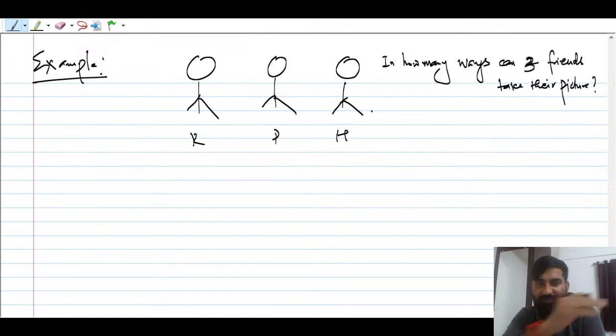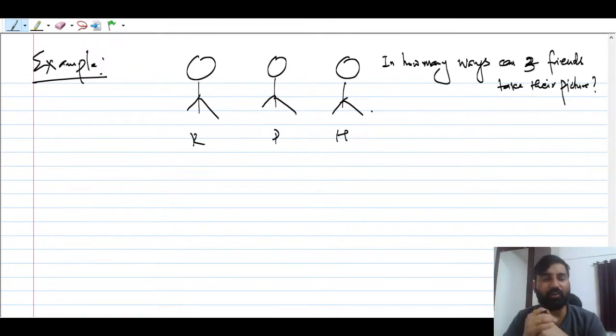The first way is the way they are standing. Now they will swap the position. Ravi will say, no, first I will take a picture with Himanshu. Pransu will say, okay, you can take it, you just come to the middle. So these three guys can switch. What are the possibilities that they can take a picture? If you go for swapping again and again, it will take a lot of time. I'm just going to ask how many ways there are these three friends can take a picture.